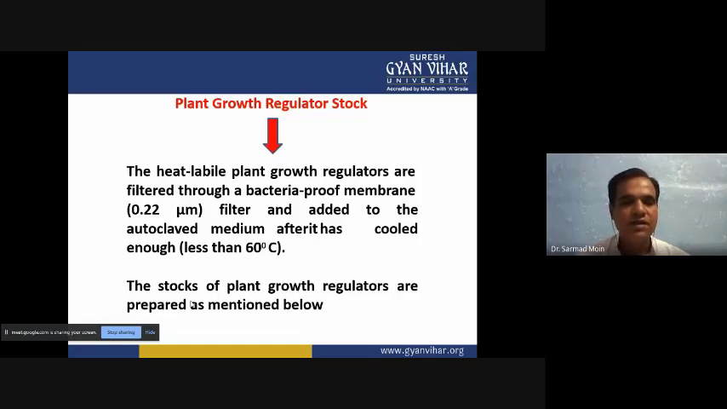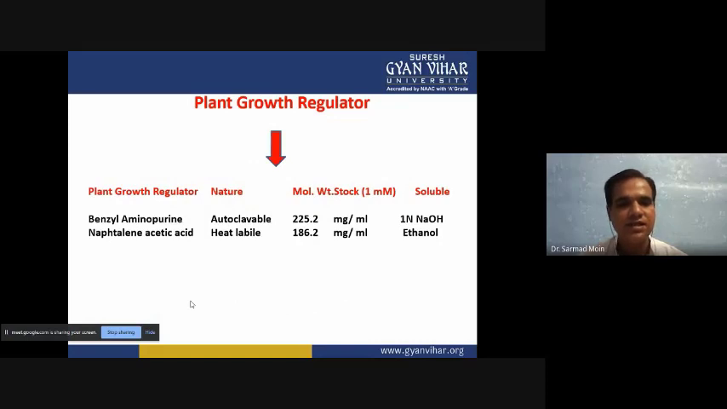So when we are doing autoclave one time or two times, then it's okay. When we are doing autoclave again and again, these growth regulators will be destroyed very easily. So for growth regulators also, we can prepare a stock solution. For example, benzyl aminopurine we can prepare as a stock solution, and it is dissolved in 1 normal NaOH. And if you want to prepare a stock solution, 225.2 milligram per ml you can make.